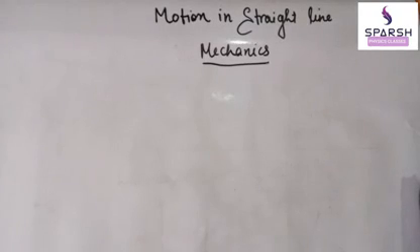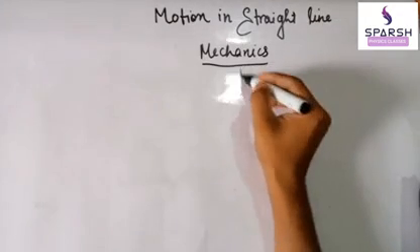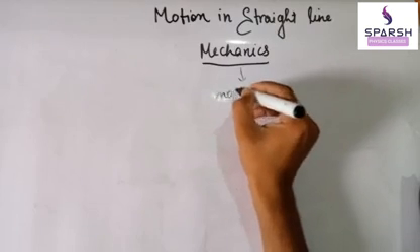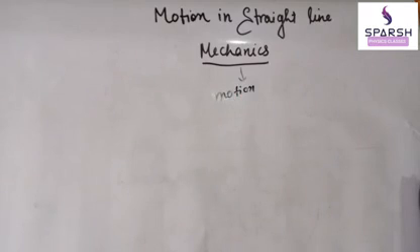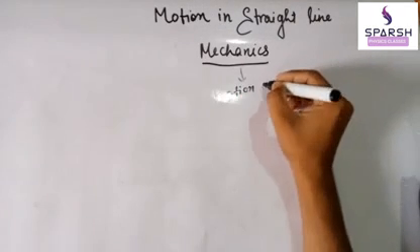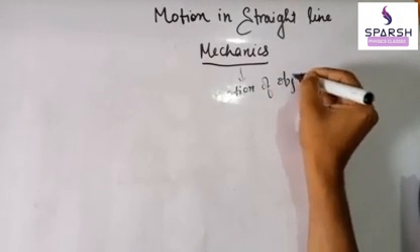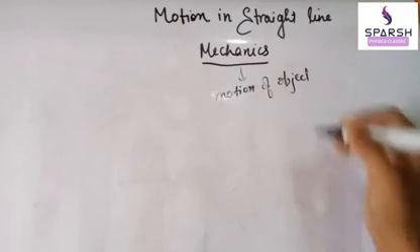What is mechanics? Mechanics is the branch of physics which deals with the study of motion of objects. Whenever motion is there in a body, we will study it in this branch.